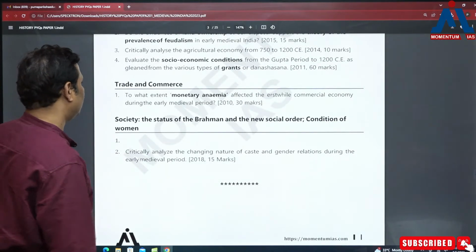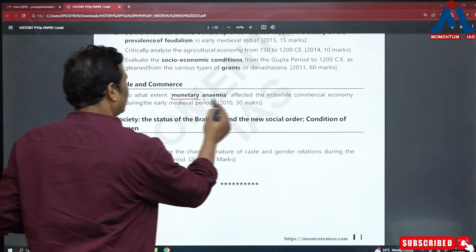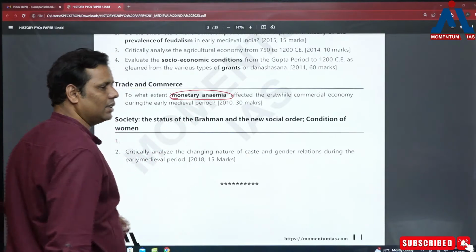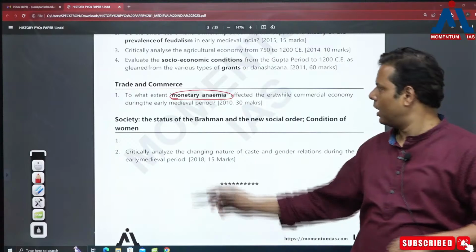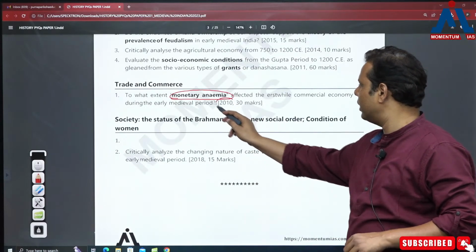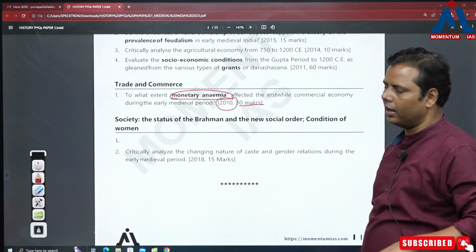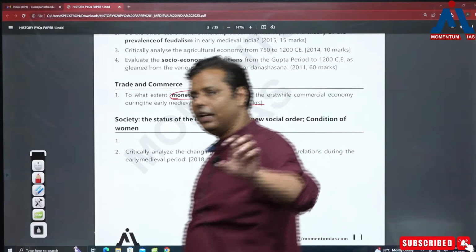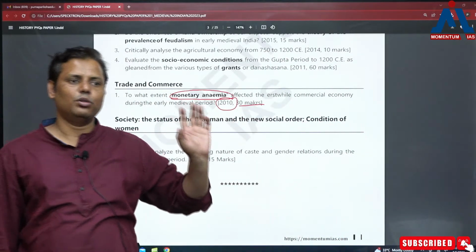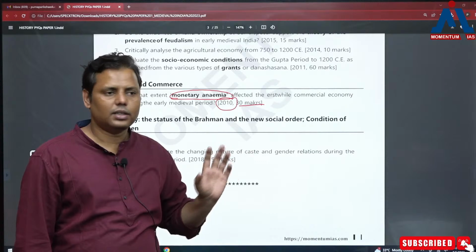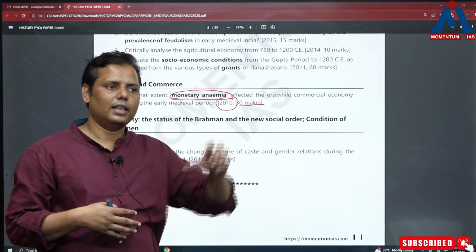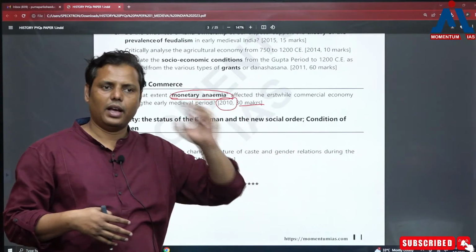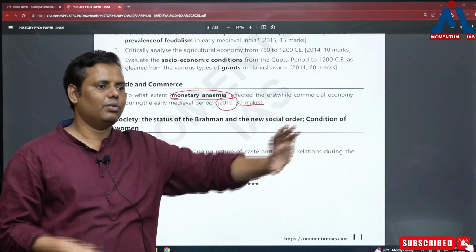Okay, then moving to trade and commerce. Earlier, monetary anemia, okay, every second or third year a question on monetary anemia used to come, specifically for the post-Gupta period. Now the last question on this monetary anemia was asked in 2010. Why? Because if you believe in the feudal theory, then monetary anemia was in line with it. All those things were linked together: that if there is feudalism, then there is monetary anemia, there is de-urbanization, everything was linked together.